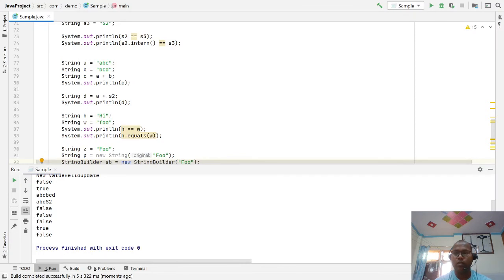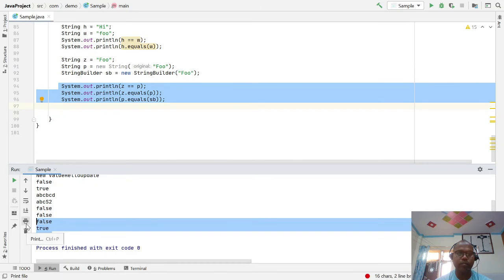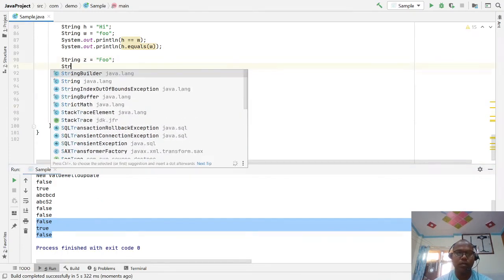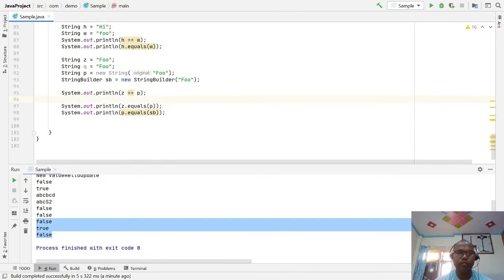So here our output is the last three. Why is this false? Let's write one more string, q equal to foo, and here I am writing z equal to q.